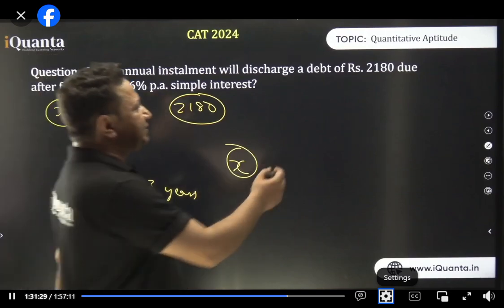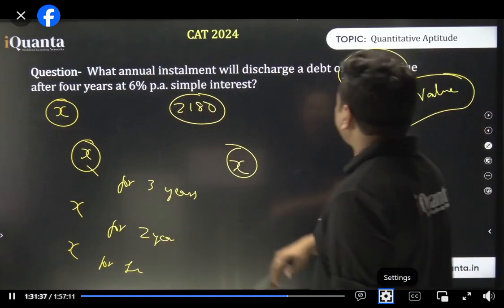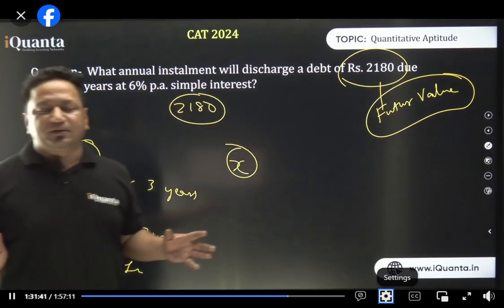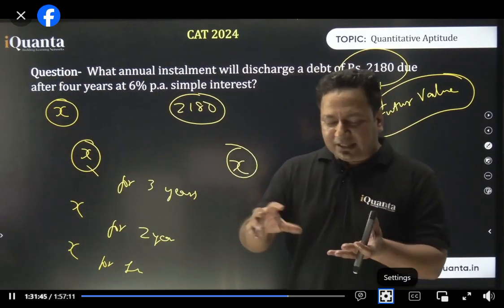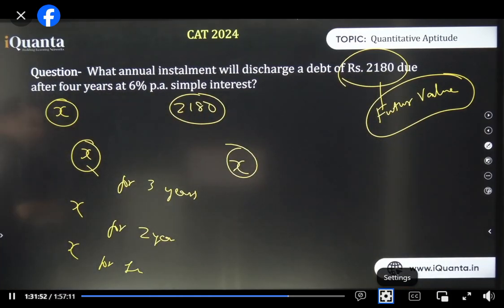No, Kangsha, 2180 is the debt. This is the future amount. This is the future value. So whatever I have taken, I'm going to discharge 2180, which will be comprising of all my installments plus due interest on my installments. Now it must have made sense to all of you. Got it, everyone? Chalo, perfect. So earlier you were looking from your perspective, but now you have to look at the perspective of the bank also. Installments are equal, of course. Now you calculate it, all of you.